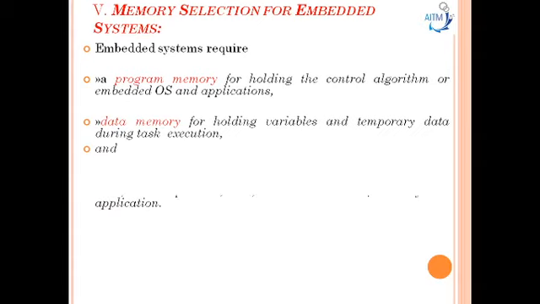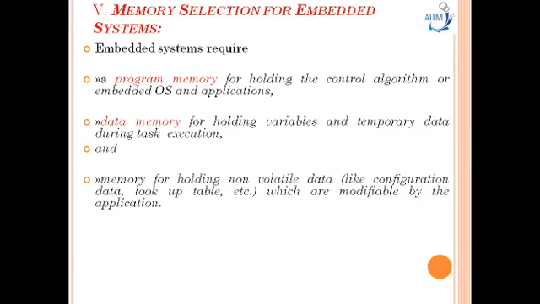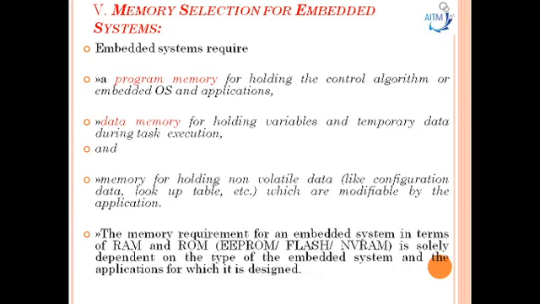And they require a memory for holding non-volatile data like configuration data and lookup tables, which are modifiable by the application. The memory requirement for an embedded system in terms of RAM, ROM, EEPROM, flash and NVRAM is solely dependent on the type of the embedded system and the applications for which it is designed.